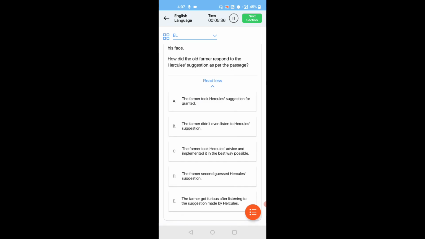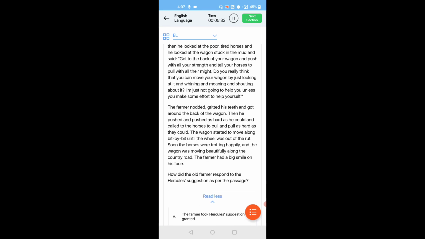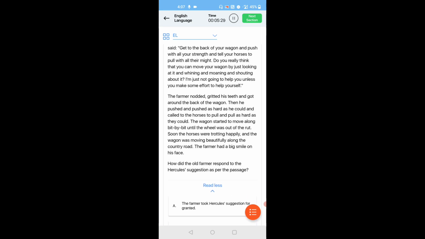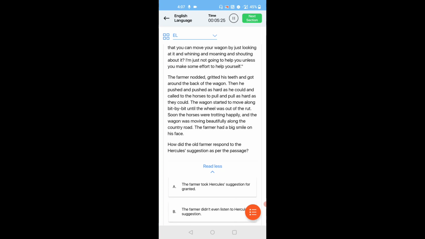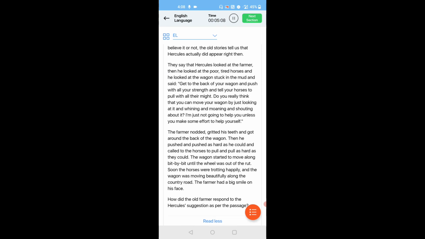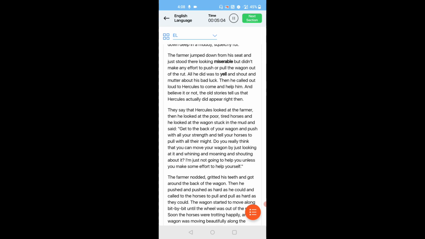So once again we will read it. The farmer gritted his teeth and got around the back of the wagon. Then he pushed and pushed as hard as he could and called to the horses to pull and pull as hard as they could. The wagon started to move along bit by bit until the wheel was out of the rut. Hercules, in the third stanza, they say that Hercules looked at the farmer, then he looked at the poor tired horses, and he looked at the wagon stuck in the mud and said, "Get back of your wagon and push with all your strength, and tell your horses to pull with all their might. Do you really think that you can move your wagon by just looking at it?"